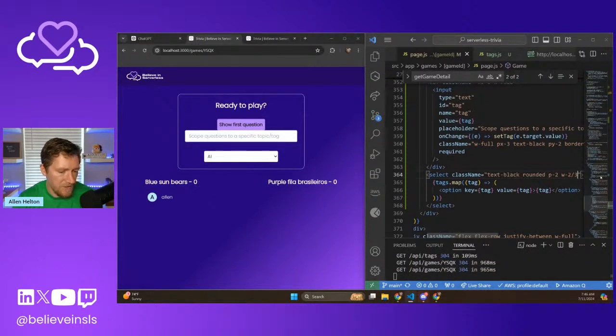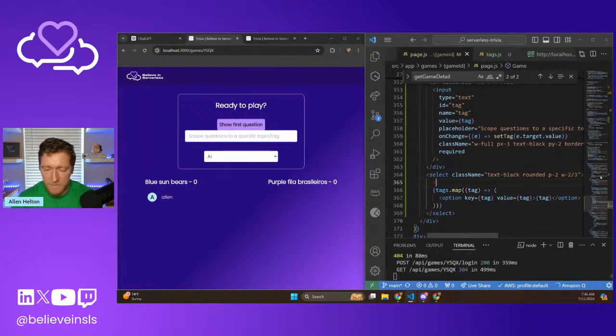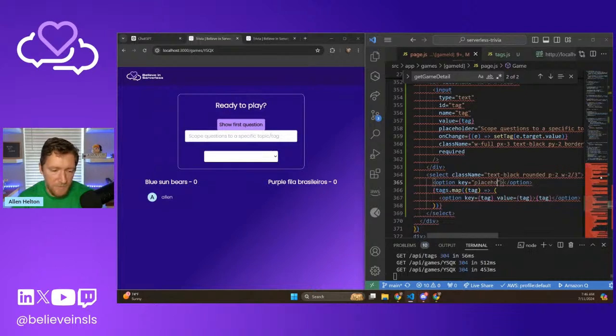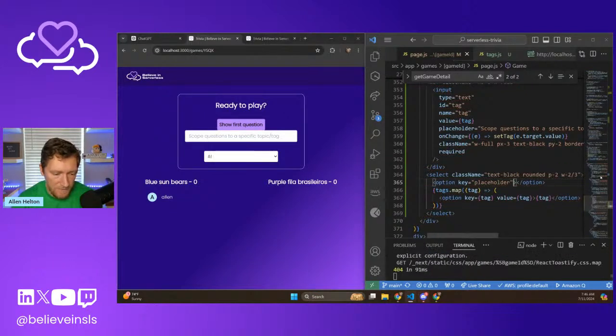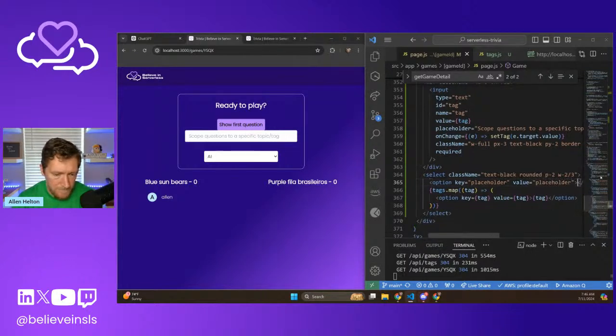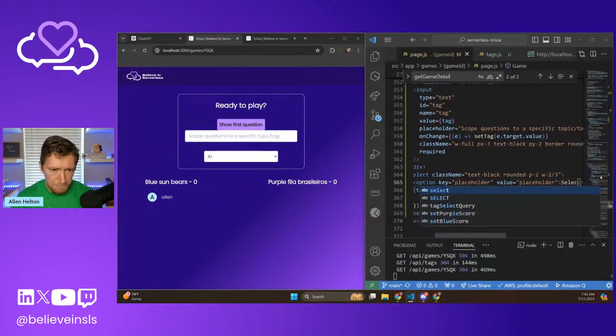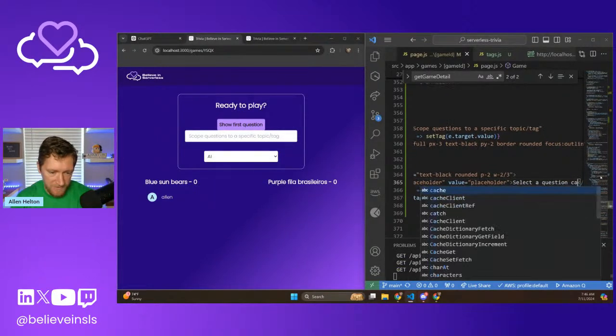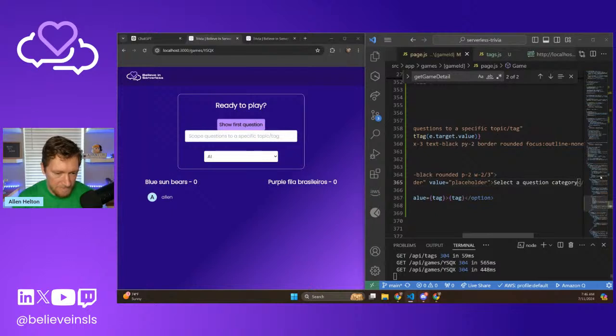And then we should have an option in here. The very first one, let's just call it the placeholder. Select a question category. That sound good to you guys?